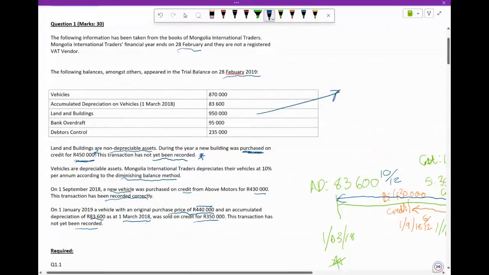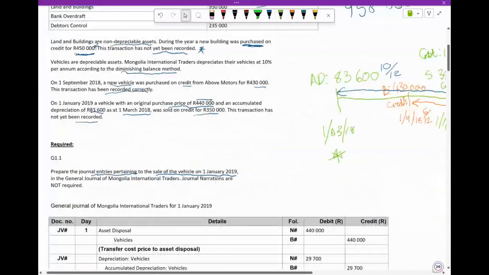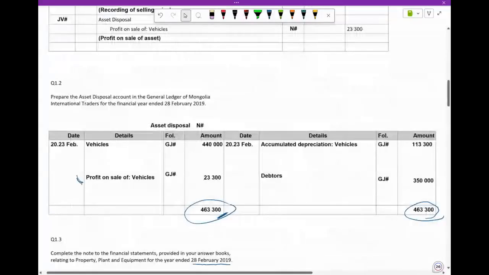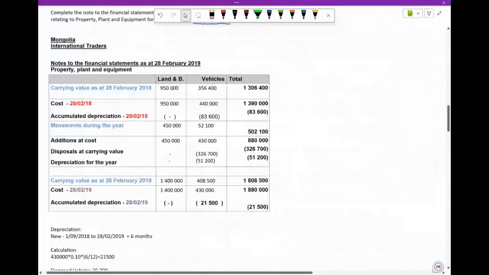Is that 450 going to be included in this 950 if it has not been recorded on the 28th? It's not. Okay, so basically they're then obviously telling us that the cost of our land and buildings at 29 February 2019 should then be how much?